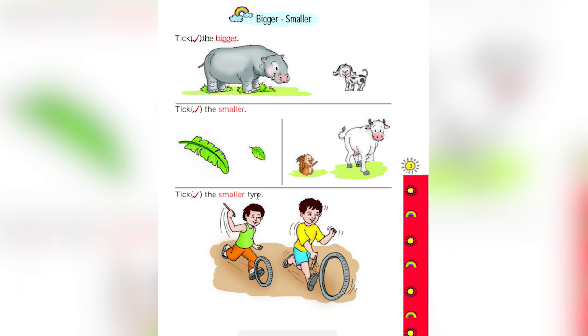Take the smaller tire. Now observe the question. You have to take the smaller tire. These are the tires. There are two boys. They are playing with the tire. This is a bigger tire and this is a smaller tire. So tick the smaller tire. Okay, children? You have to do this exercise yourself.